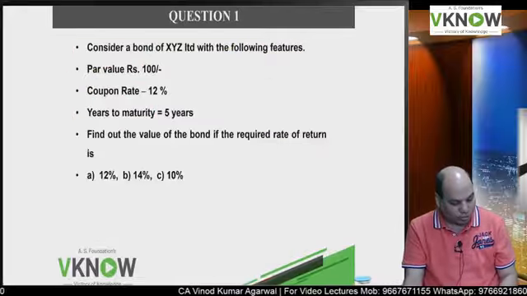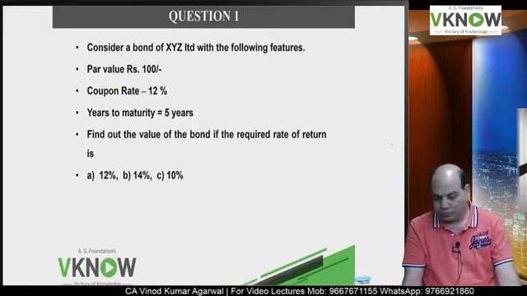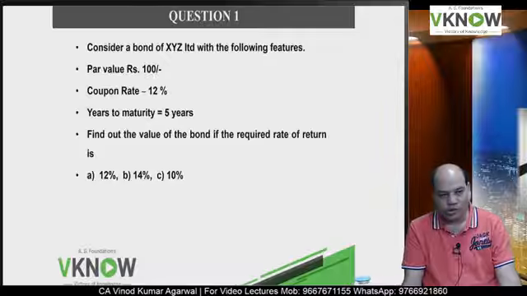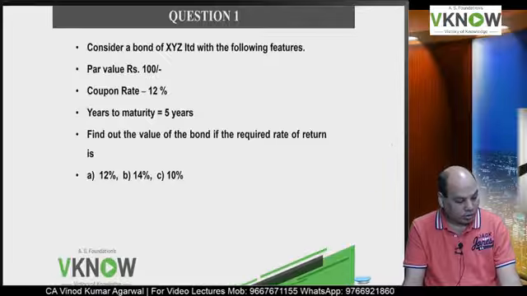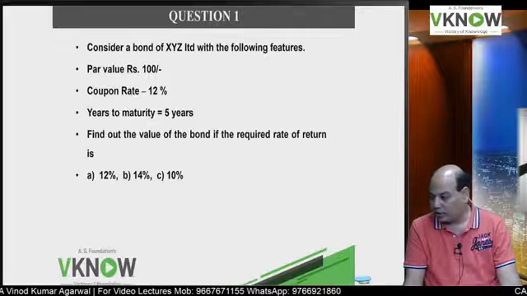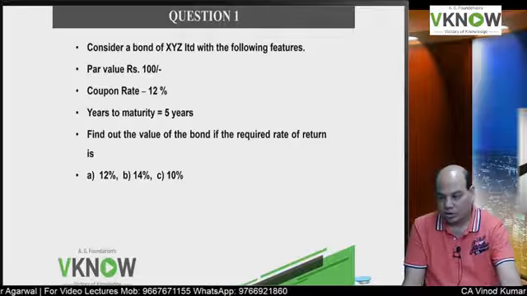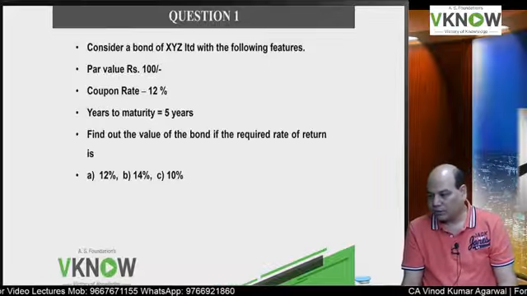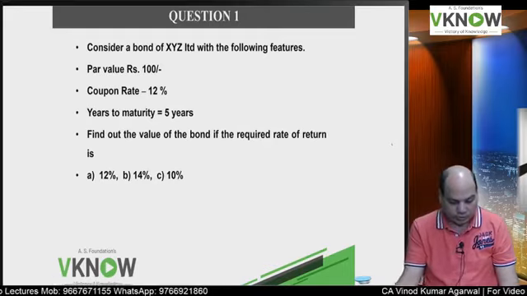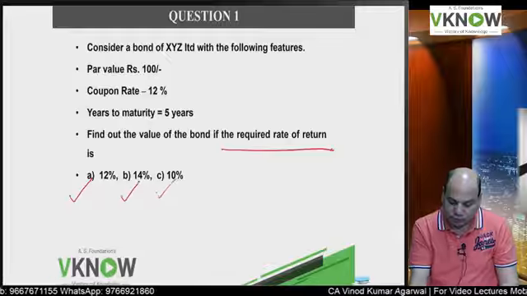Okay. Now we'll come to question 1 on the next page. So today we'll solve question. I will request you to keep your notebook, calculator ready. Question 1 is on the next page. Consider a bond of XYZ Limited with the following features: par value ₹100, coupon rate 12%, years to maturity 5 years. Find out the value of the bond if the required rate of return, that is my discount rate, is, there are 3 questions, 12, 14 and 10.